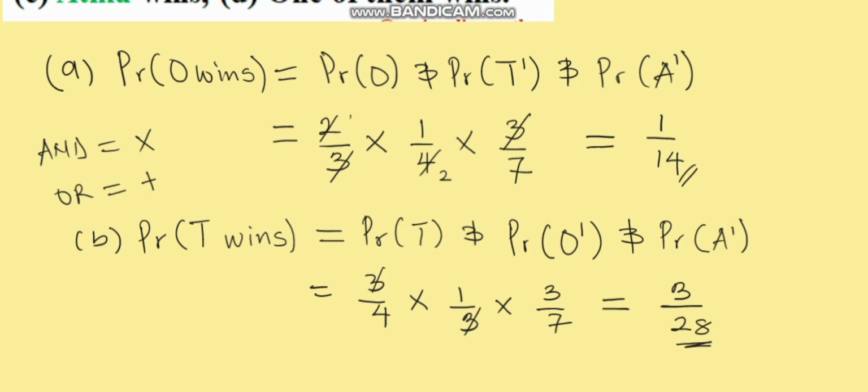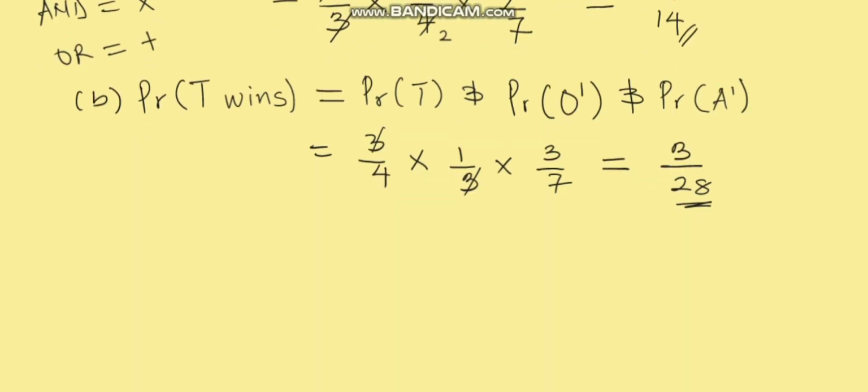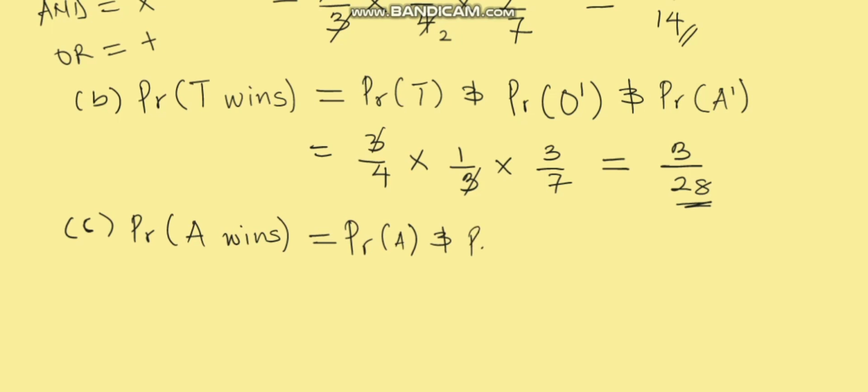So let's move further. Let's obtain question C as well. That is the probability that Atiku wins. That is the probability that A wins, and the probability that T prime, that is Tinubu loses, and the probability that O prime, that is Obi loses. We have to measure the chances of each of these candidates.